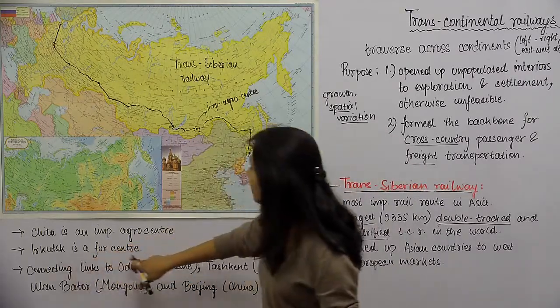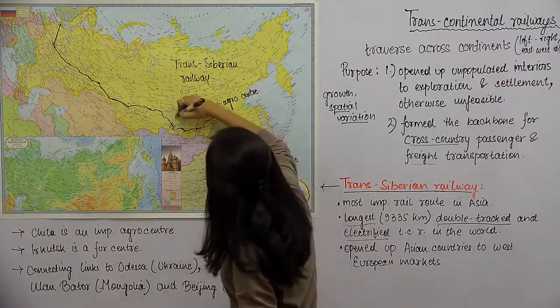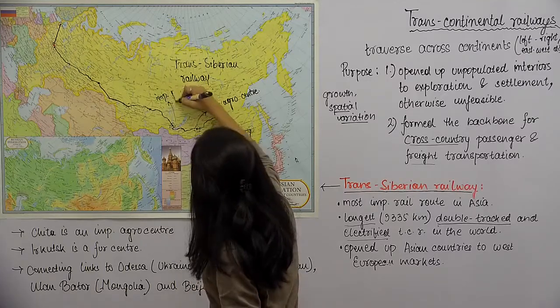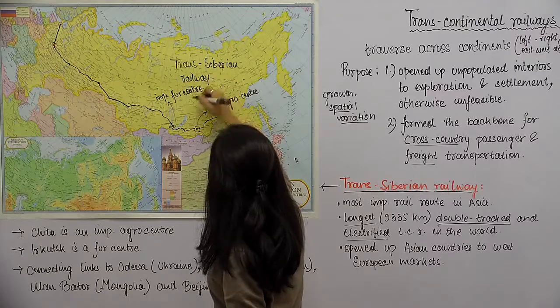Irkutsk is a forest center. Irkutsk falls somewhere over here. This is the one. So this again is an important fur center. Again, it has an important raw material which is fur.